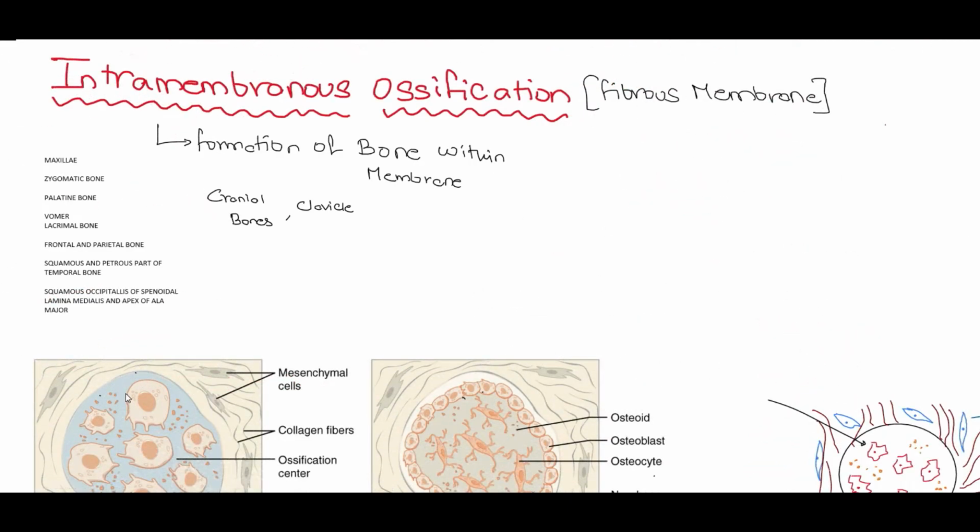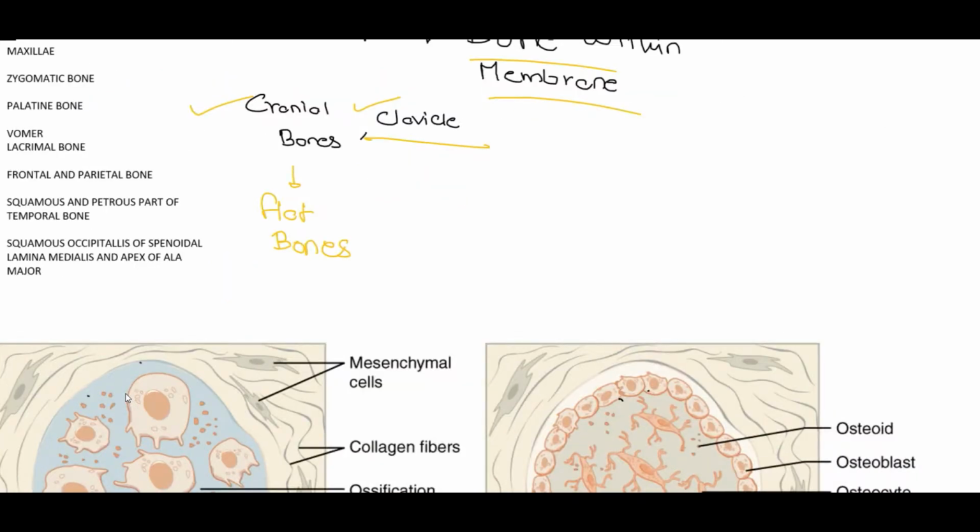Now, within the intramembranous ossification, we have the bone developing within the membrane. The common examples which we encounter in case of the intramembranous ossification are the cranial bones and the clavicle. The cranial bones are mostly a type of flat bones which are flat on either side, and we have the clavicle, which is the only long bone which is placed horizontally in our body.